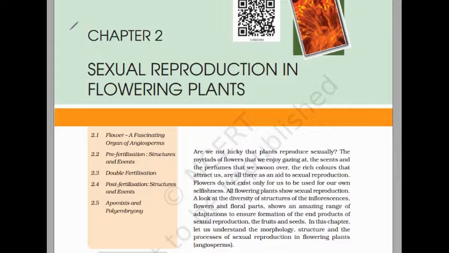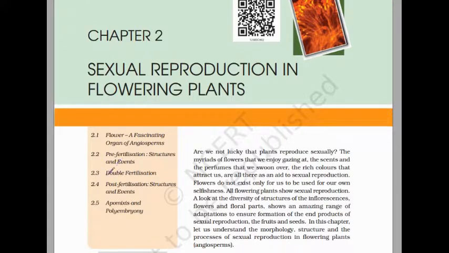it is the dominant division. In this angiospermic plant, also known as flowering plant, we are going to discuss the detailed structure of this flower, their different parts, their functions, and then pre-fertilization. Pre-fertilization means how the male and female gametes are produced by microsporogenesis and megasporogenesis.